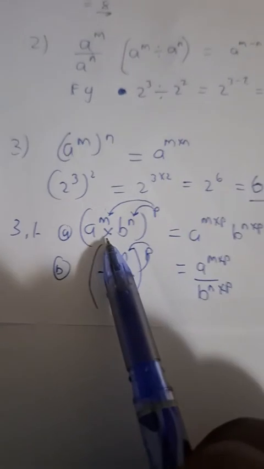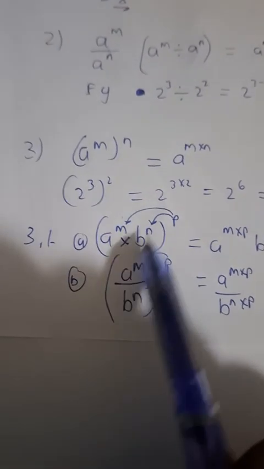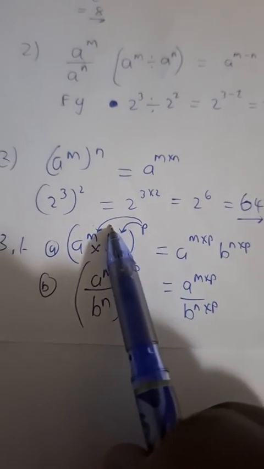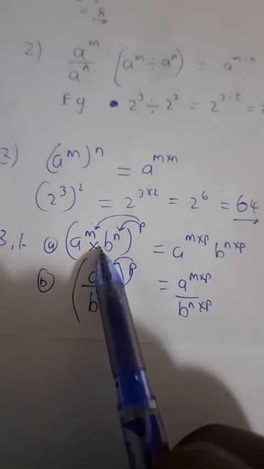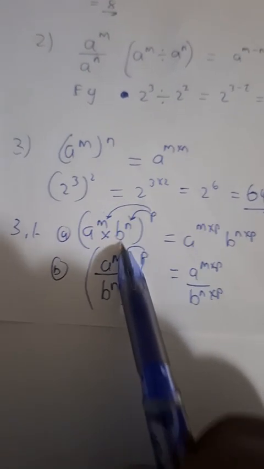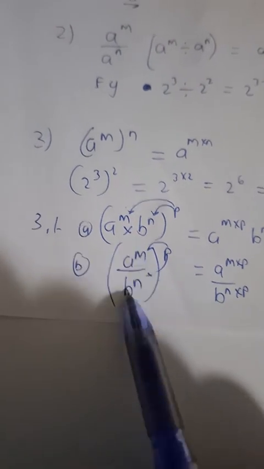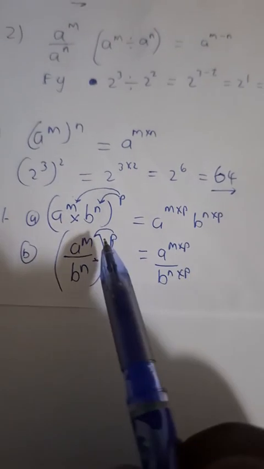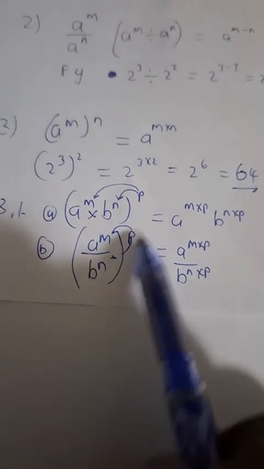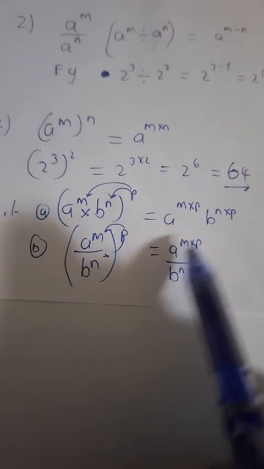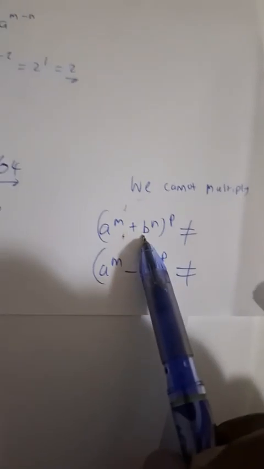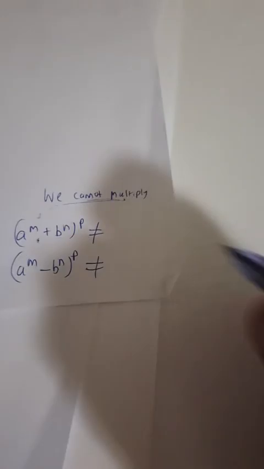Okay? So now I'm sure now you can appreciate the law that the relationship a to the power m times b to the power n, we distribute the exponent by multiplication to each respective base if the relationship is one of multiplication between the bases, and if it's a relationship of division between the bases that are different, then we can multiply the outside exponent to each respective exponent for each base. But with plus and minus, we cannot. No, it's a no-go zone. It's a no-no. It's a no. All right.